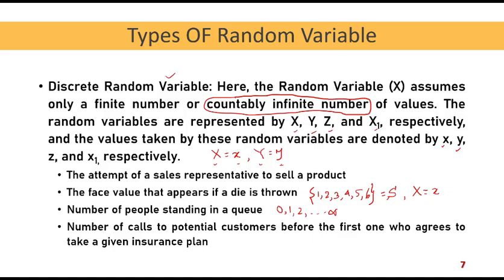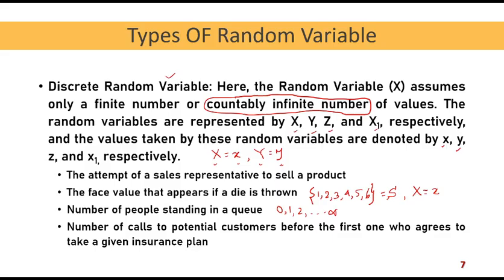So we have seen through these examples that x, the random variable, can take different types of values. It can be a binary variable, taking the value 0 and 1. It can be a particular finite set of discrete numbers, 1, 2, 3, 4, 5, 6. It can be an infinite set of numbers, which is called countably infinite. That is discrete, but it can go up to any number. All of this comes under discrete random variable examples.